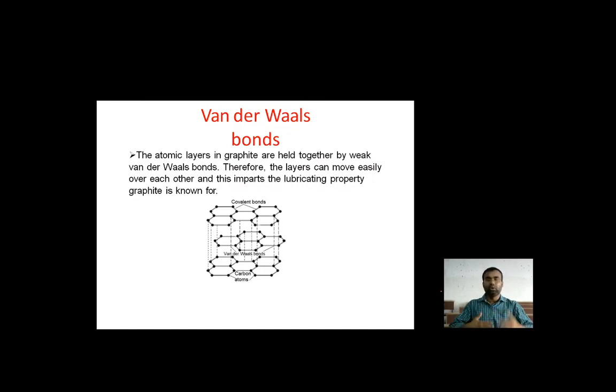As we told you, the lower bonding provides flexibility in the material to generate a lubrication property. Graphite is a solid material, but because of the van der Waals bonds it also possesses a lubrication property, and that is why it is known as a self-lubricating material. As you can see in the railway track, we use certain kinds of graphite to maintain the stability of that component and other components also.